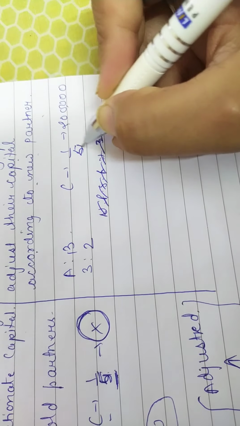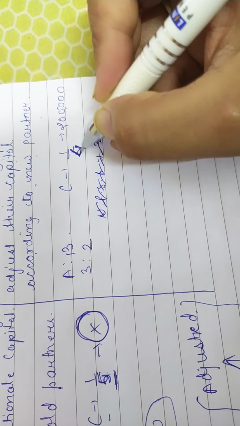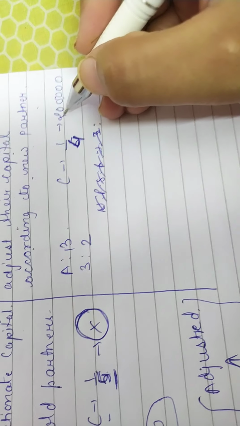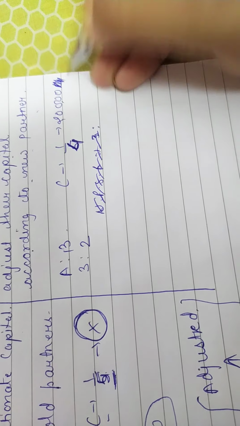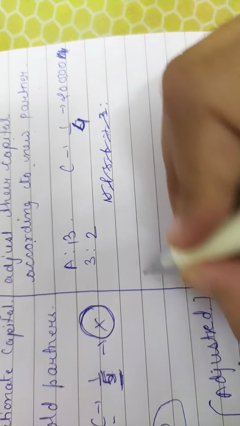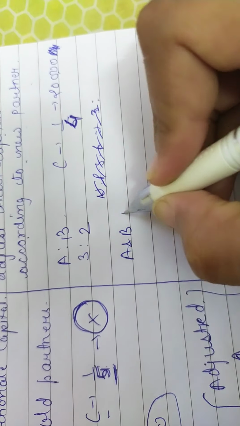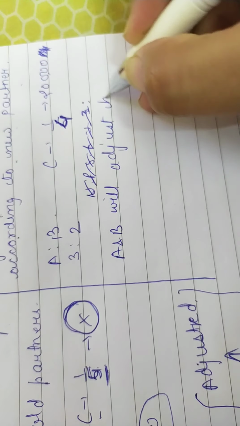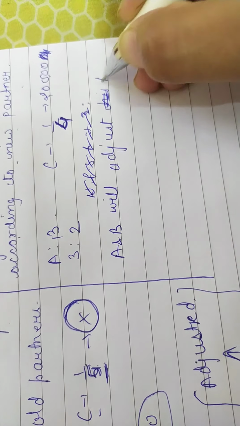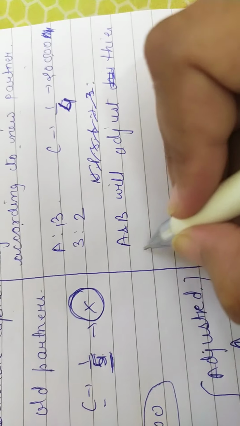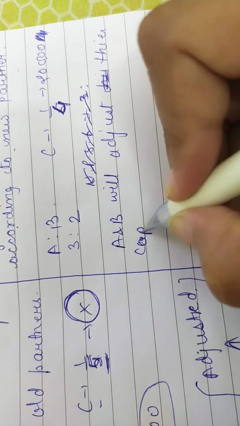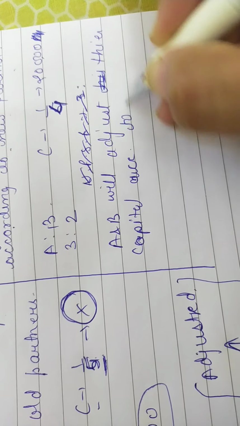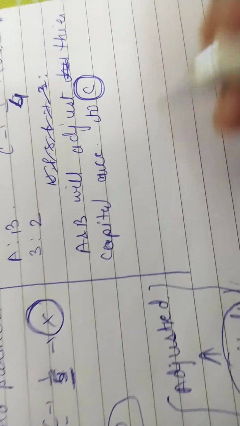C is sharing 1/4 and he is bringing 20,000 as his capital. Now A and B will adjust their capital according to C.